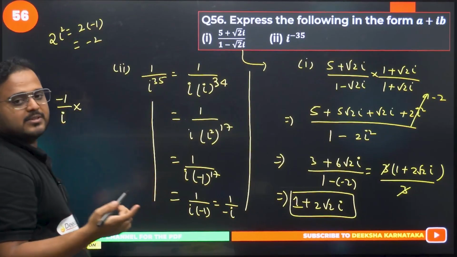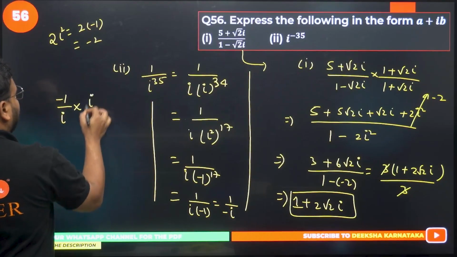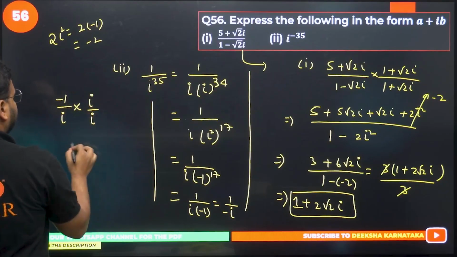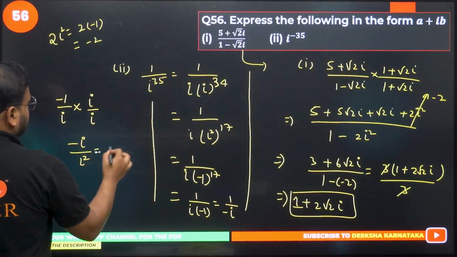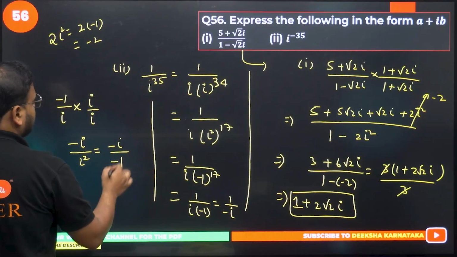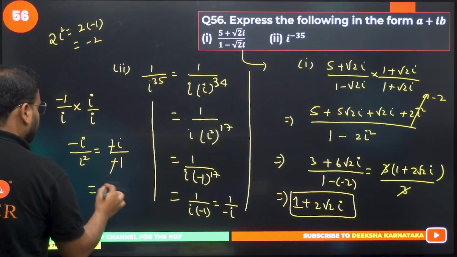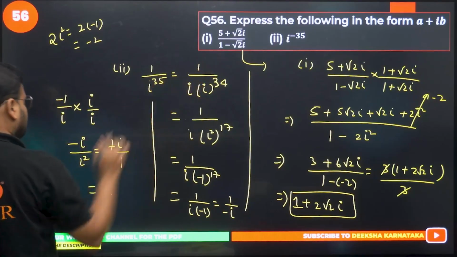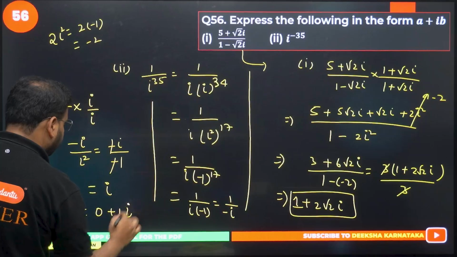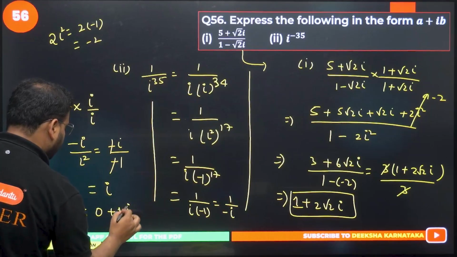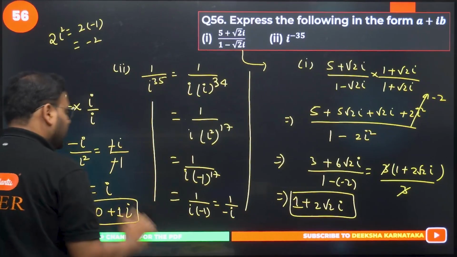Again, multiply with the complex conjugate. For this, I'll have i and i. I get minus i divided by i square. How much is i square going to be? Minus i divided by minus 1. Cancel, cancel. I have the answer as i. I want to write it in the form of a plus ib, so write here 0 plus 1i. That's my final answer for part 2.